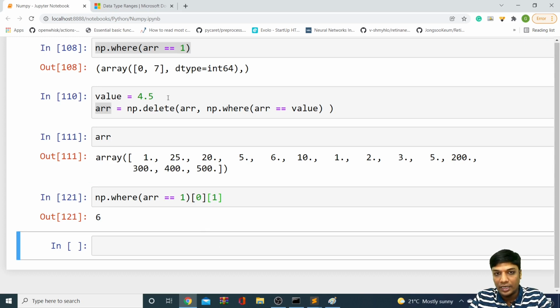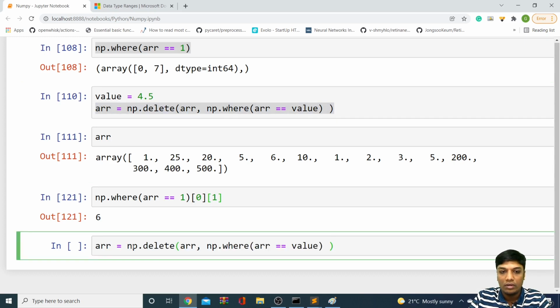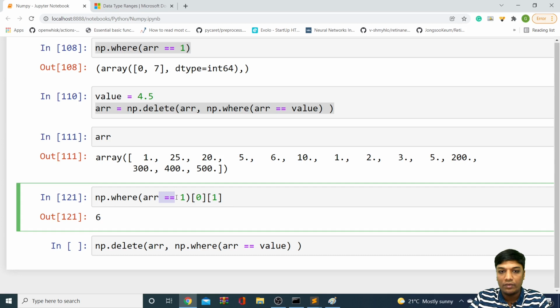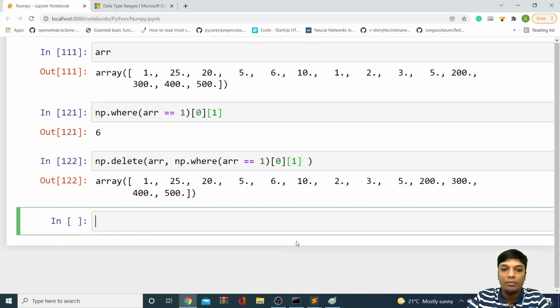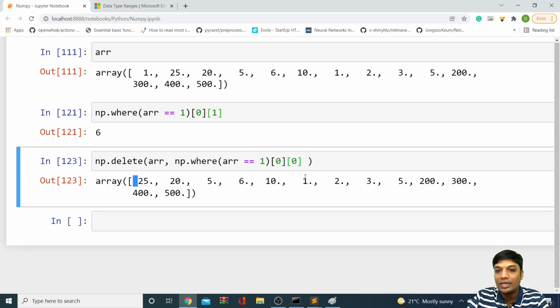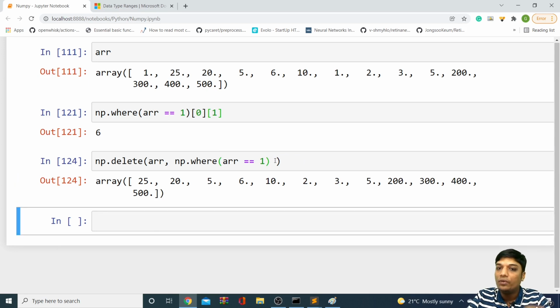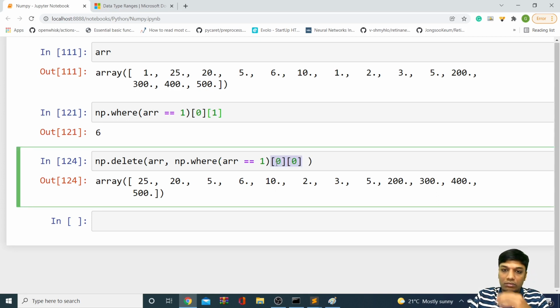But I want to remove only the first index. So what should I do? I should say np.delete, and instead of like this, you say like this: wherever ARR is equal to 1, I remove the first index. By doing it this way, only the first index of 1 will be removed, and the second index stays as it is. If I don't do this and directly write it like before, both the ones will be removed. You can see the first one and the second one got removed, but I don't want that. I want to remove only the first occurrence of 1, so I can do like this.